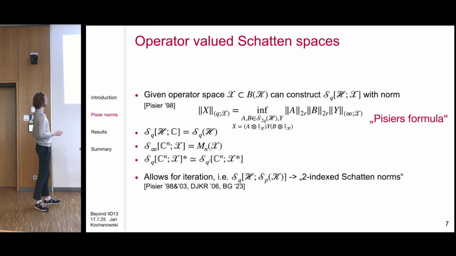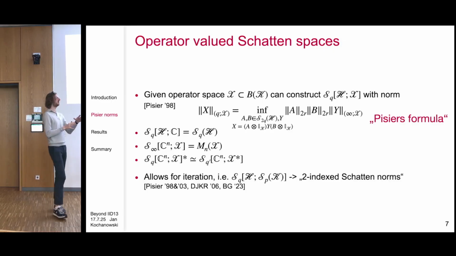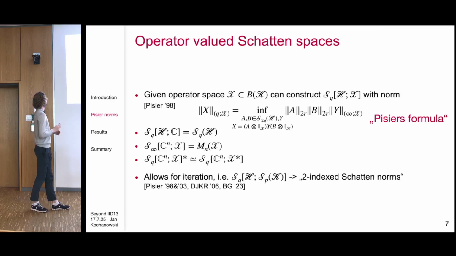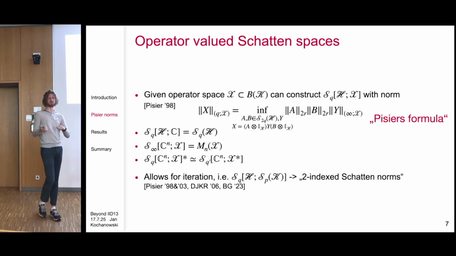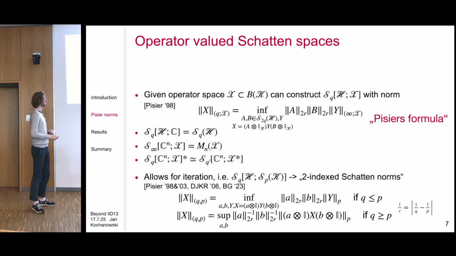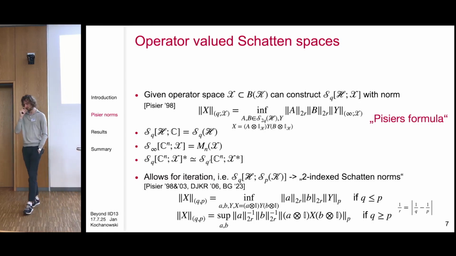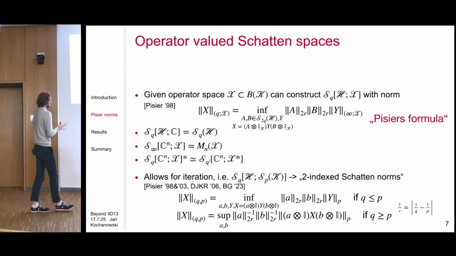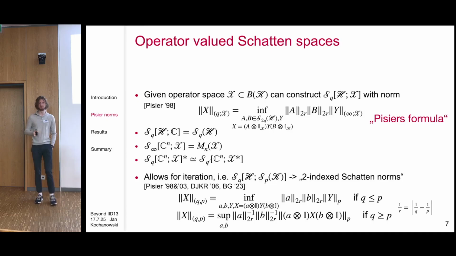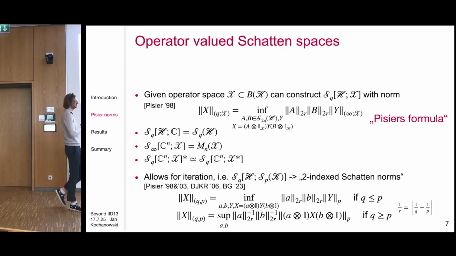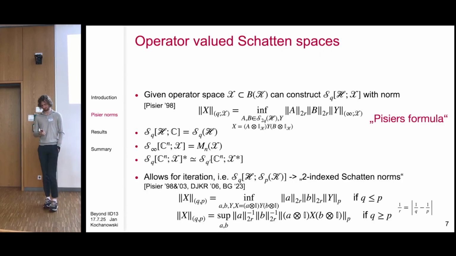So you consider linear maps from H tensor K to H tensor K with a norm that acts on the H part as a q norm and on the K part as a p norm. And then via Pisier's formula, we get again variational expressions for this norm. Now these variational expressions, for the purposes of this talk, don't matter too much because they look a bit scary, but they're actually very, very nice to work with. And without these, you couldn't really handle these norms.